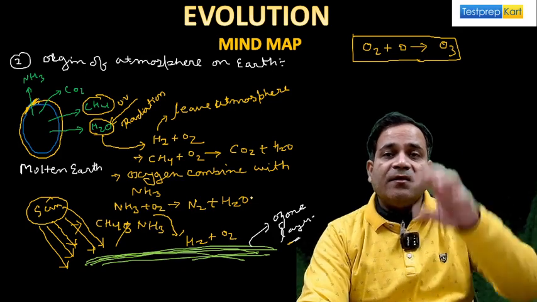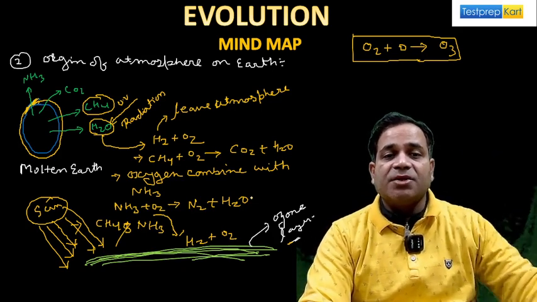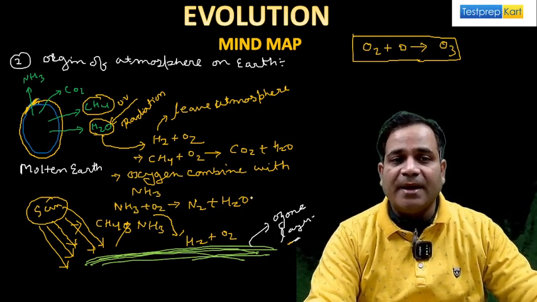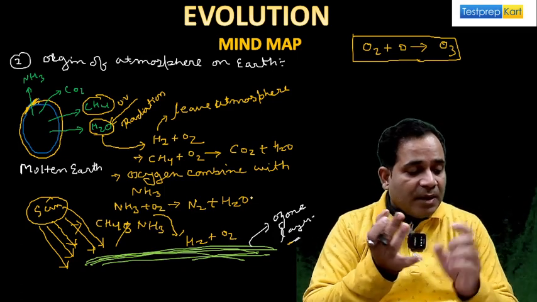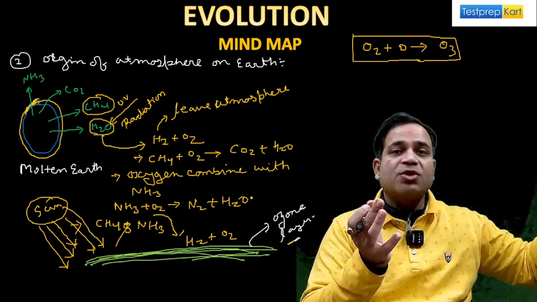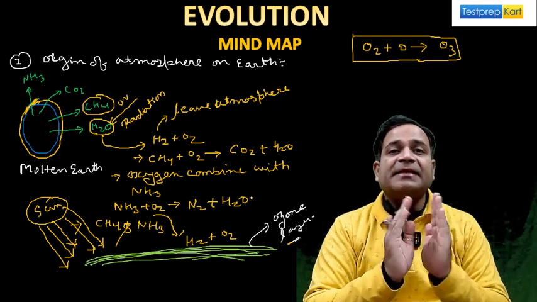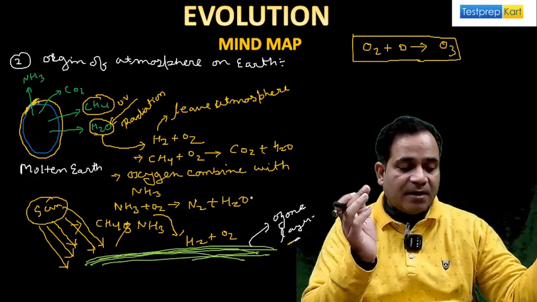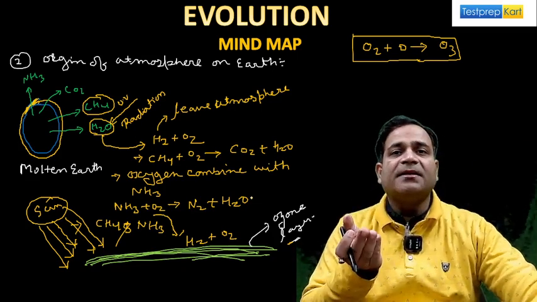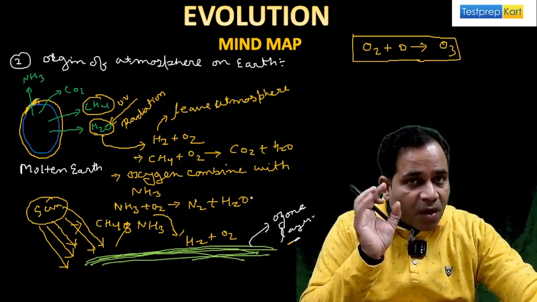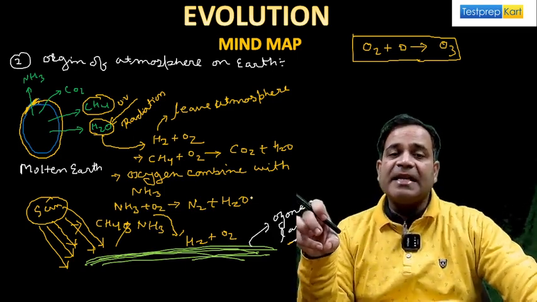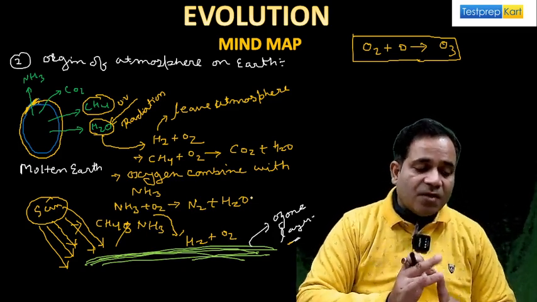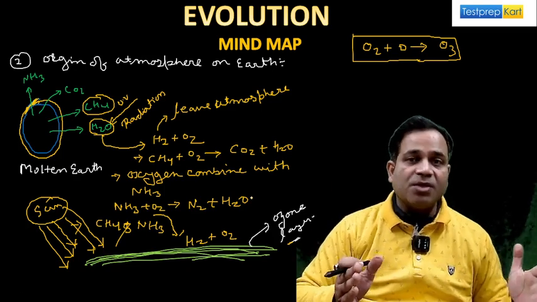And whenever the ultraviolet radiations strike over these gases, that is the water, then this water breaks into what? H2 and O2, my dear. So see, on H2O, UV acts and breaks it into H2 and O2. Okay, and then afterward, this H2, that is hydrogen gas, that is lighter, leaves in the atmosphere. You know why it leaves in the atmosphere? Because you know that hydrogen is the lightest gas. And then the oxygen combines with methane and ammonia, then what forms? Water forms again. And again this UV acts over there, and again it breaks into H2 and O2.